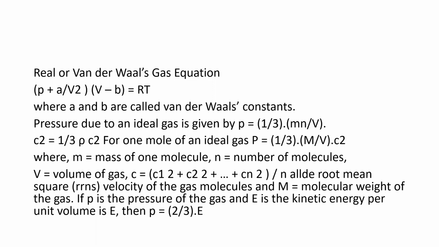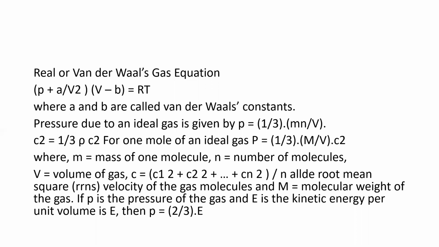For 1 mole of an ideal gas, it is given by P is equal to 1 by 3 m by V C square, where m is the mass, n is number of moles, and V is the volume of the gas. Here C is C1 square plus C2 square plus C3 square, so on up to Cn square by n. This is nothing but root mean square velocity.